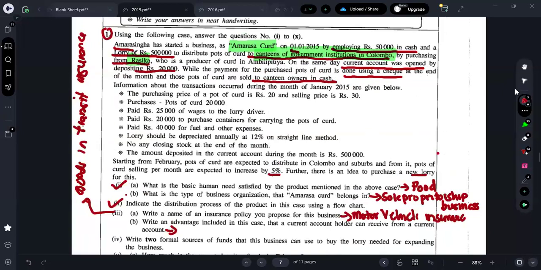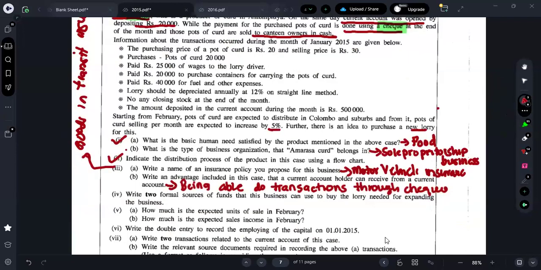Here they are saying the transactions are done using what? Checks, which is a facility or an advantage only for the current account holder. So here you can write the advantage as being able to do transactions through checks. Simple as that. Nothing difficult. So far we didn't discuss any difficult part. If it is difficult, I'll say so, guys. The easiest, simple questions we are discussing, direct, straightforward.